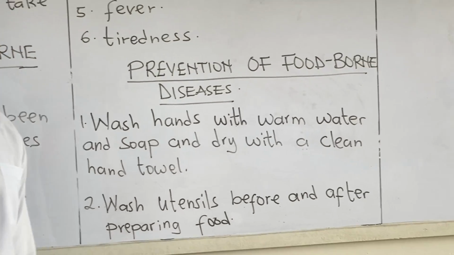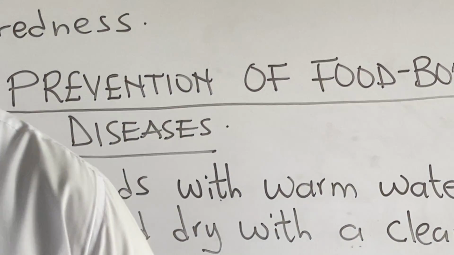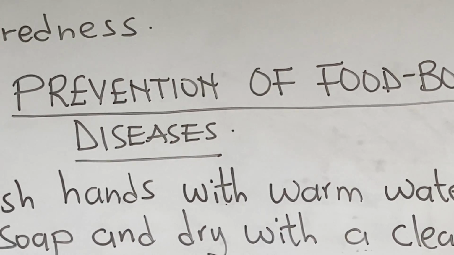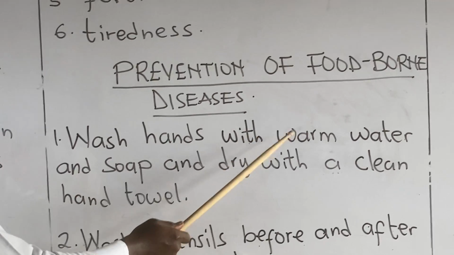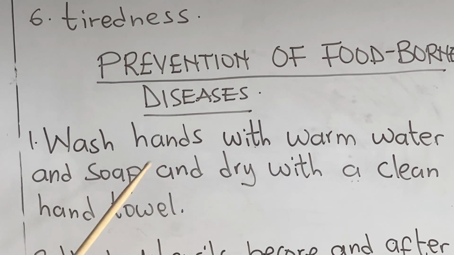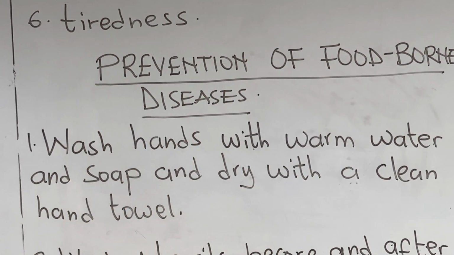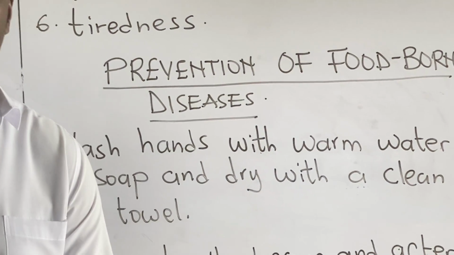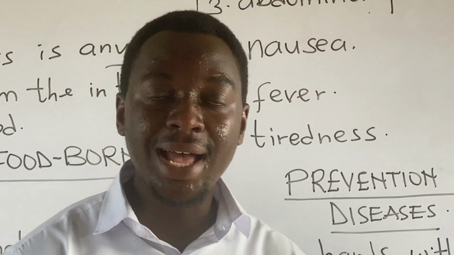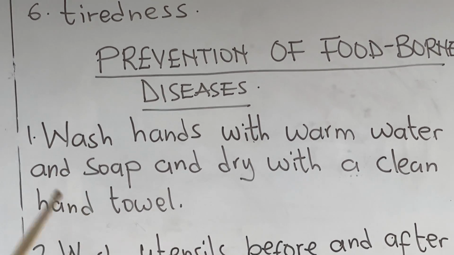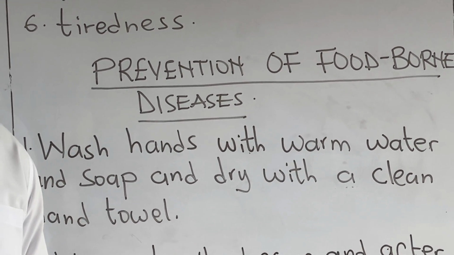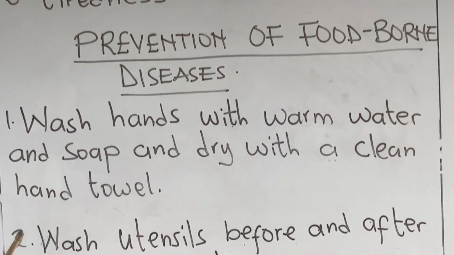Let's look at ways by which we can prevent foodborne diseases or foodborne illness. 1, wash hands with warm water and soap and dry with a clean hand towel. You have to wash your hands often with running water and soap or warm water and soap. And after that, you have to clean them with a clean hand towel. By so doing, you can prevent foodborne diseases.